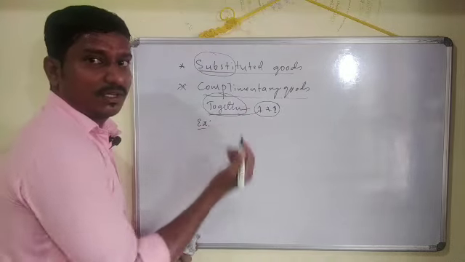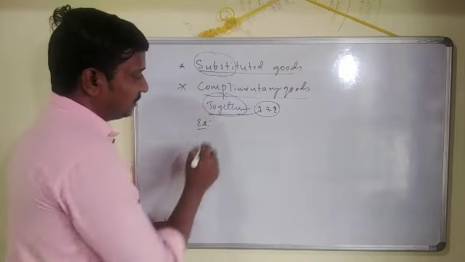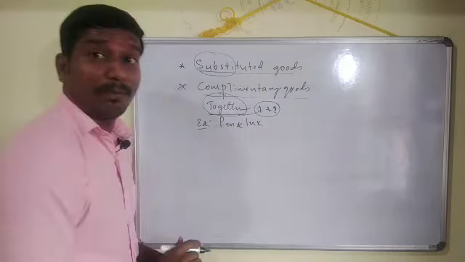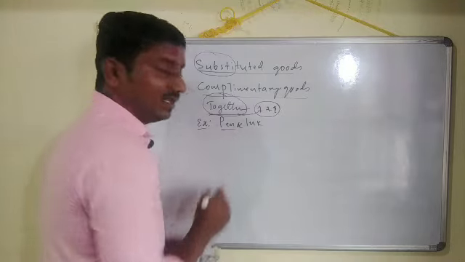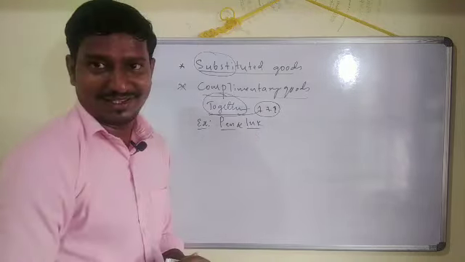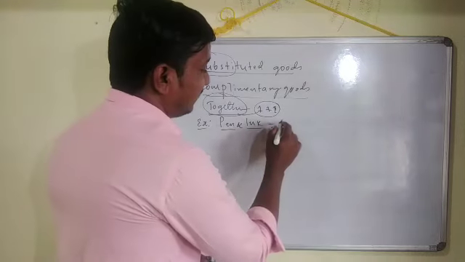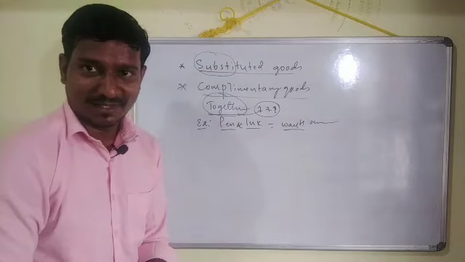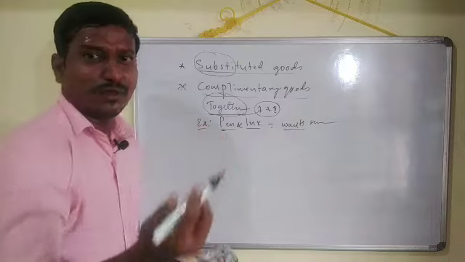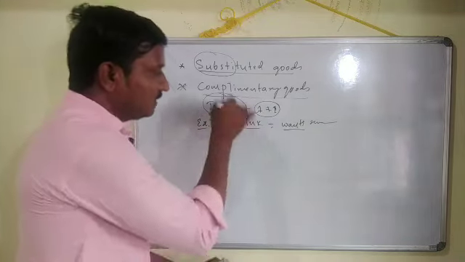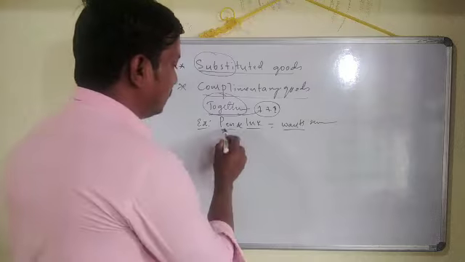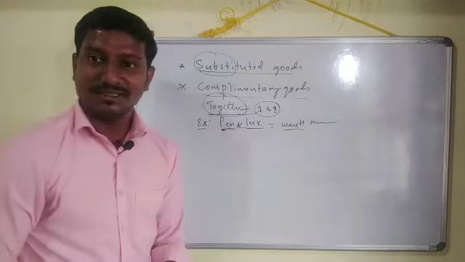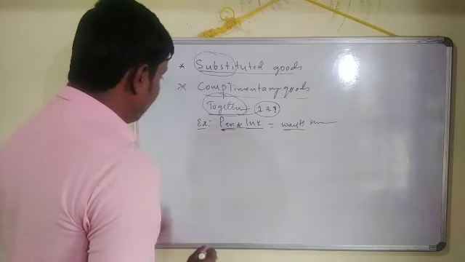What are the different examples that you can give for complementary goods here? Take pen and ink. See, you can't do with only a pen or only ink. When pen and ink are both there, then we can satisfy our wants successfully. Correct? If there is only the pen and the cap, then there is no use of it. When the ink is filled in the pen, only then is the pen useful. Pen and ink are both very important to fulfill the writing needs. Okay, so this is one example.